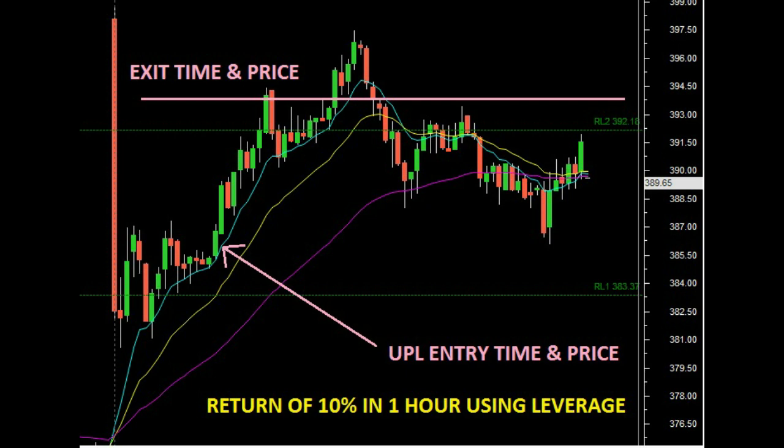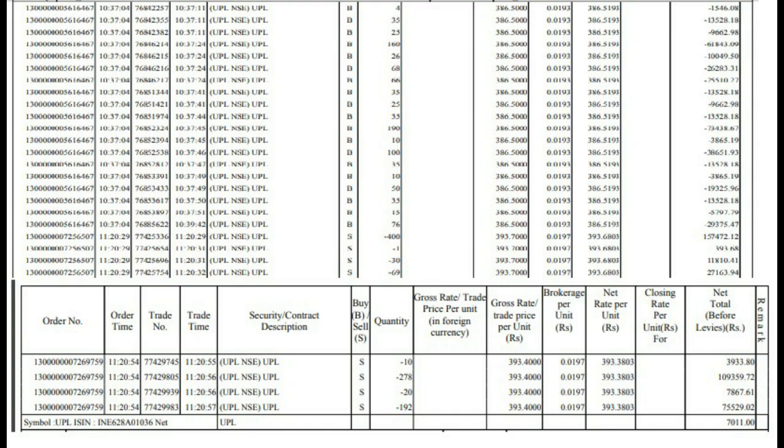And in the next image, we have shown the trading contract. We can go through that. Most of you have asked how to select sectors, what time to enter and what time to exit. These are things to be used along with technical analysis. So we are trying to post separate videos for technical analysis. We will try to do it as soon as possible. When both are integrated, it is a good combination. The success ratio is very high. So we will be uploading the same in the coming days.